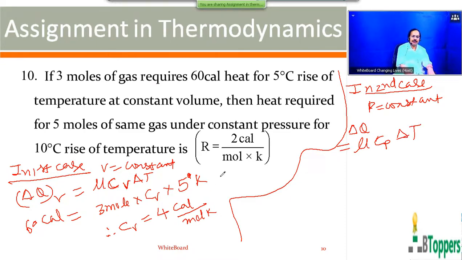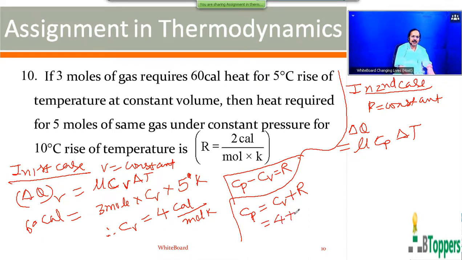So you are given the molar gas constant R, so you have to find the molar specific heat at constant pressure. For any gas, molar specific heat at constant pressure minus molar specific heat at constant volume will be equal to the molar gas constant. So molar specific heat at constant pressure can be written as molar specific heat at constant volume plus molar gas constant.